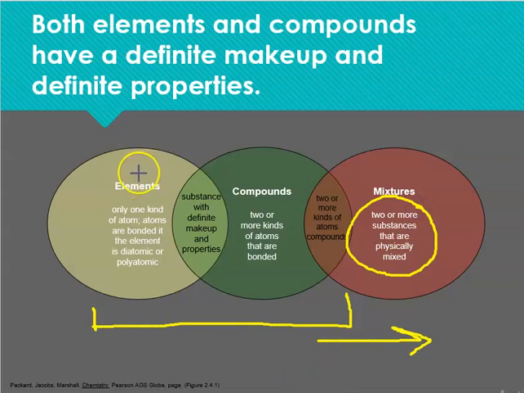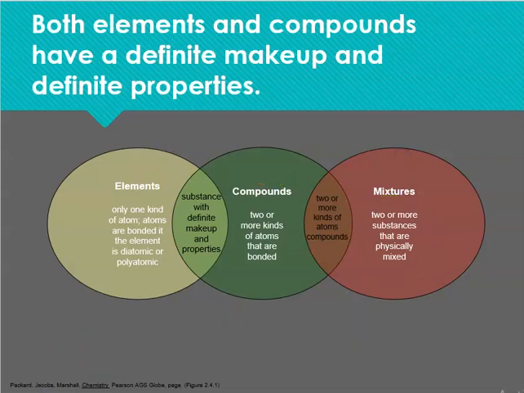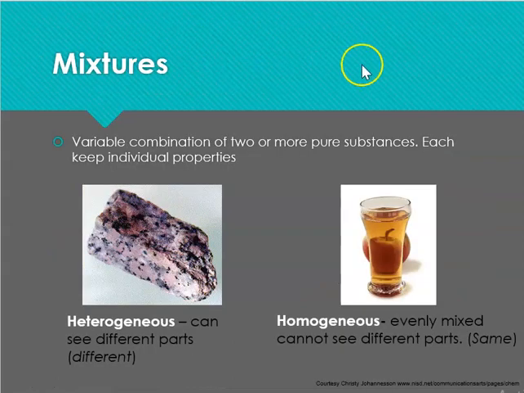So look at this. We start with an element. They can exist by themselves or they can make compounds. And compounds, then, if you mix more than one, we can have mixtures. So let's talk about mixtures. Mixtures are what we encounter most in the world. If you think about anything that you use, most probably it's going to be a mixture.